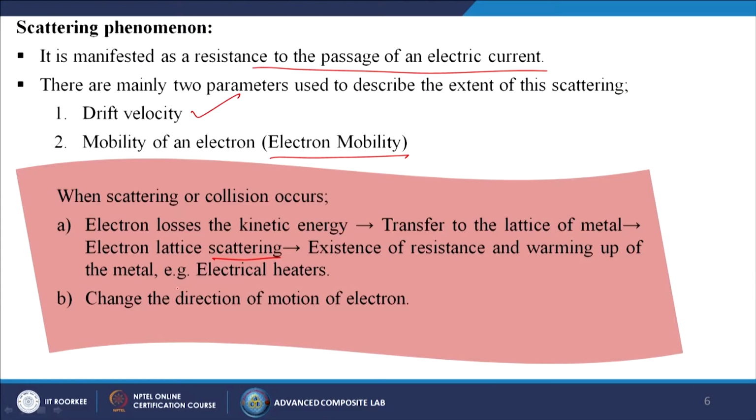Simply, when we are using electrical heaters, that means in between, the electrons are colliding with each other, and due to that their kinetic energy is transformed into heat energy. Or the second option is that they change the direction of the motion of the electron. So, by these two phenomena we get the scattering of the electron.